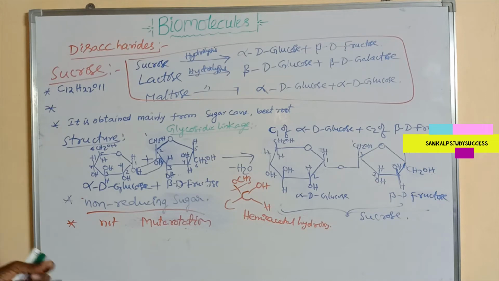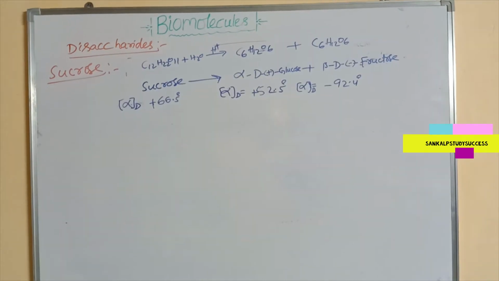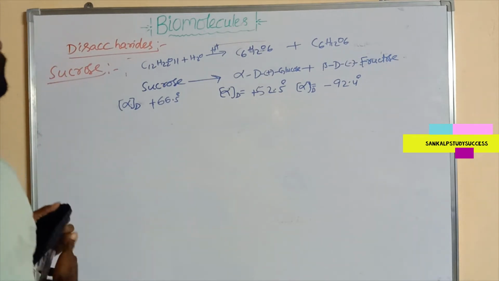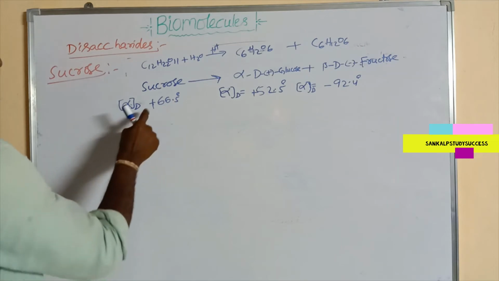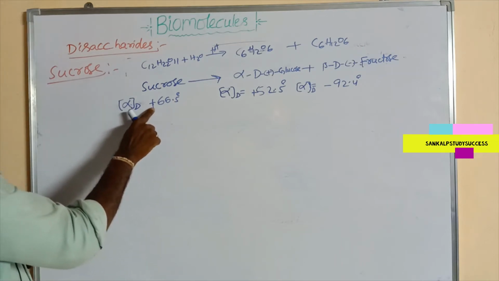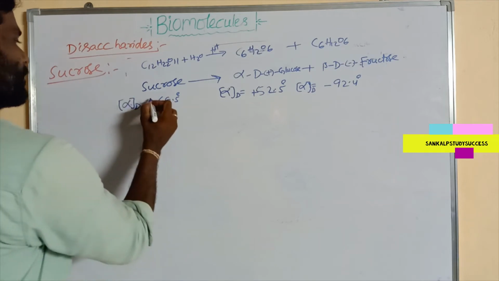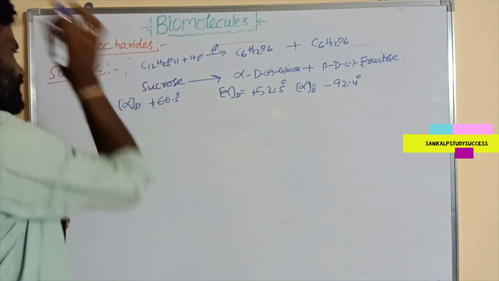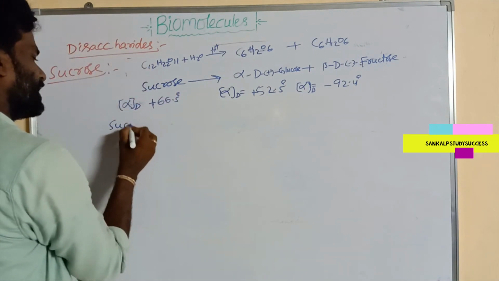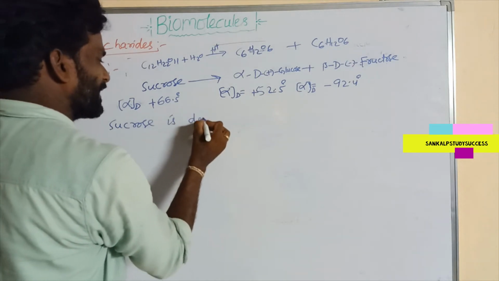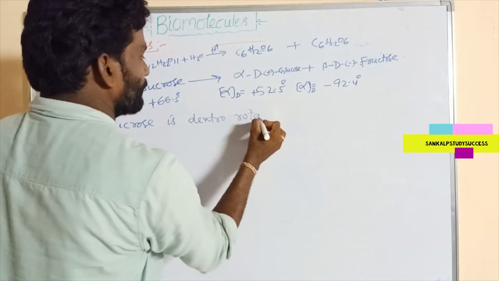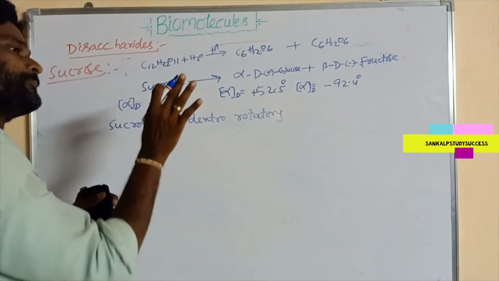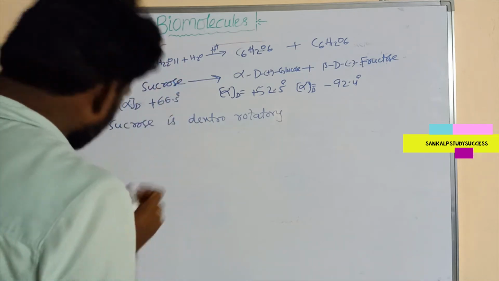Now, sucrose is dextrorotatory. Here plus indicates dextro, and minus indicates levorotatory, right? So sucrose is generally dextrorotatory, which means sucrose can rotate the plane polarized light to the right side.